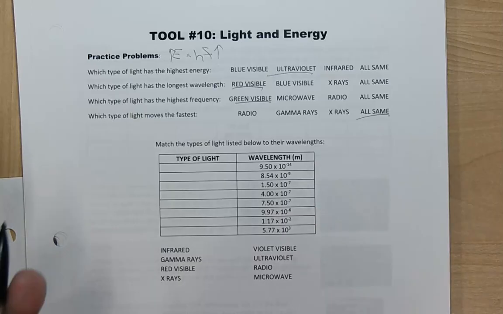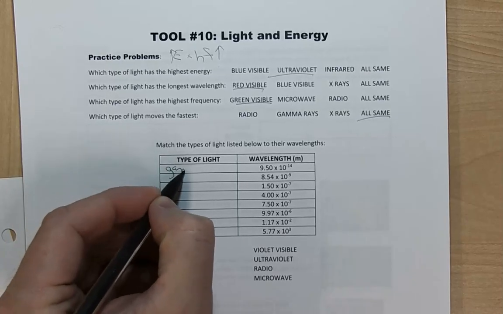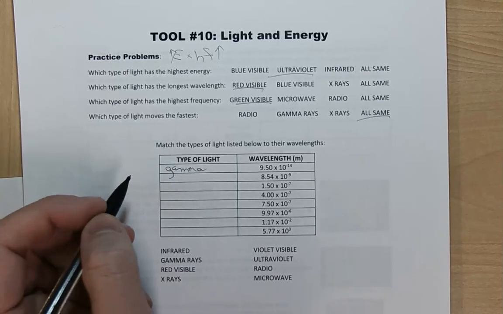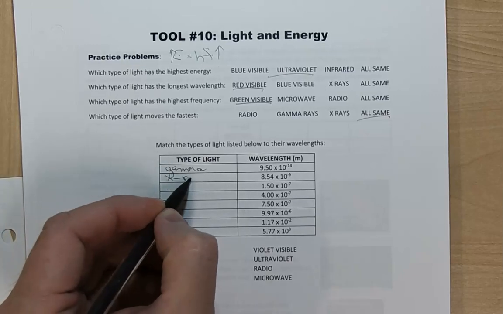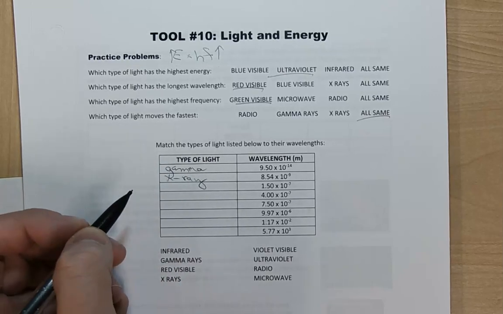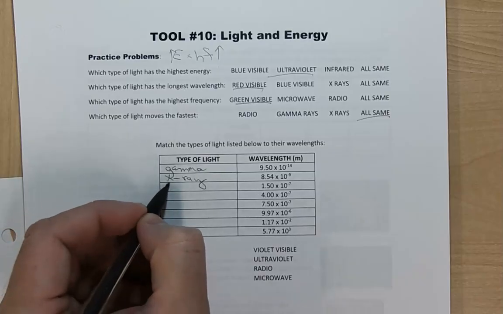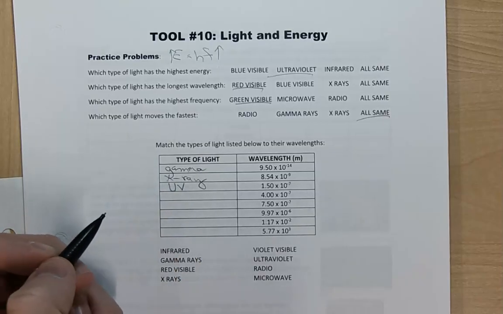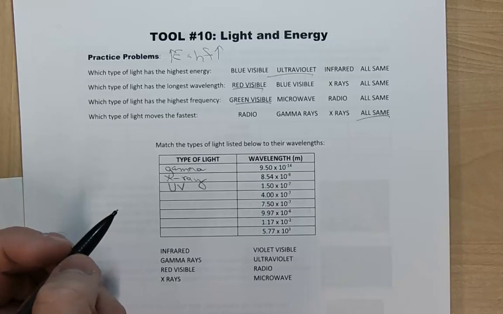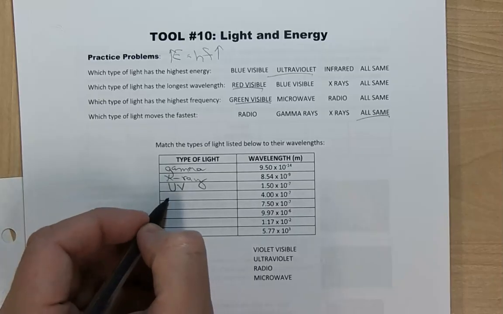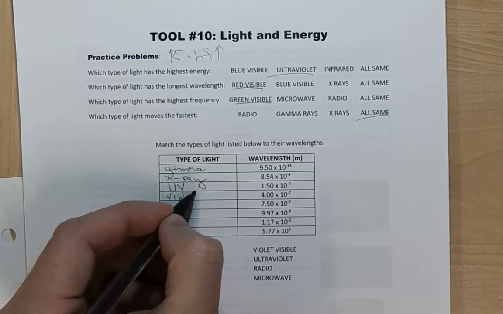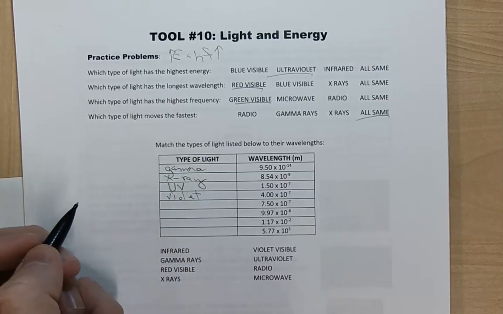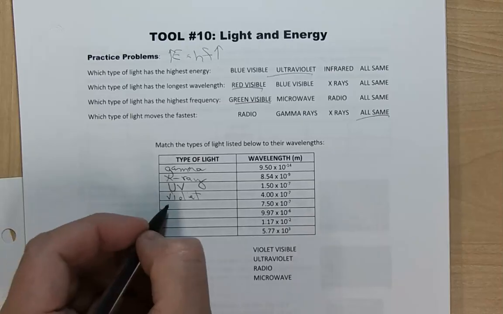So what's the shortest wavelength kind of light? Gamma rays. All right. And then what's a little longer than that is the X-rays. A little longer than that is the ultraviolet. And then what's longer than ultraviolet is violet. And what's longer than that is red.